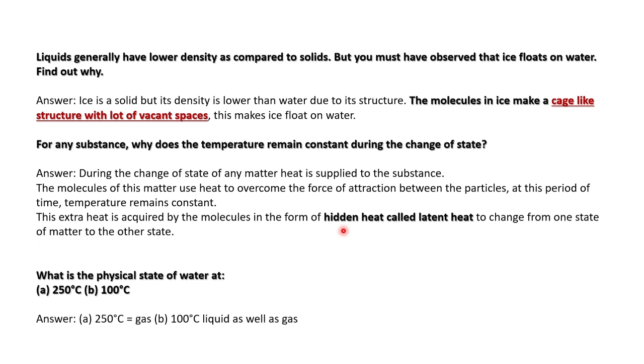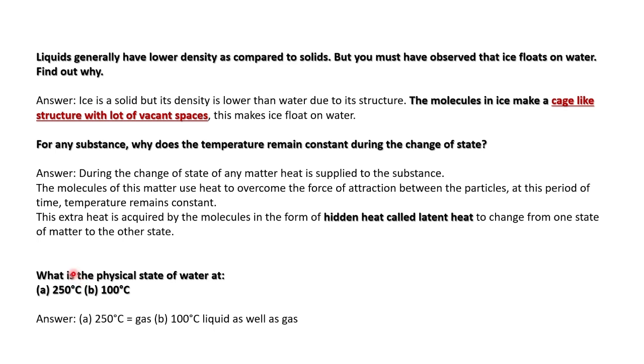So we should maintain constant temperature to change the state of matter. Understood? Then what is the physical state of water at 250 degrees Celsius and 100 degrees Celsius? After 100 degrees, that will be the boiling point. 100 degrees Celsius is the boiling point of water.